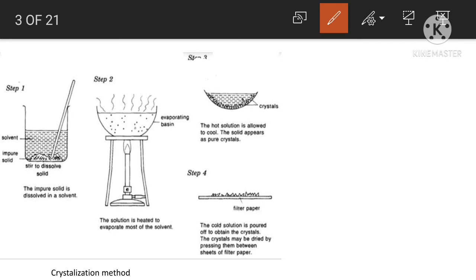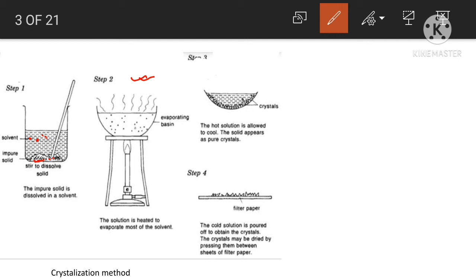As you see in the picture, a suitable solvent is taken, and the impure organic compound is dissolved in it. At room temperature it is sparingly soluble, and if we heat it in this step, the solubility is more.